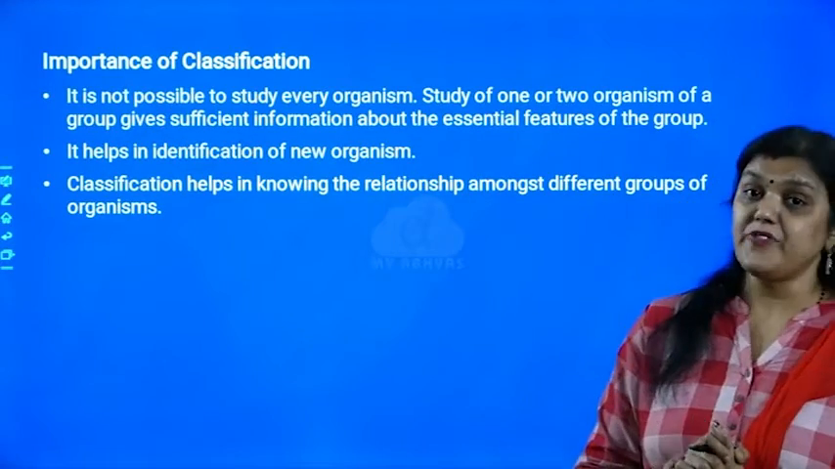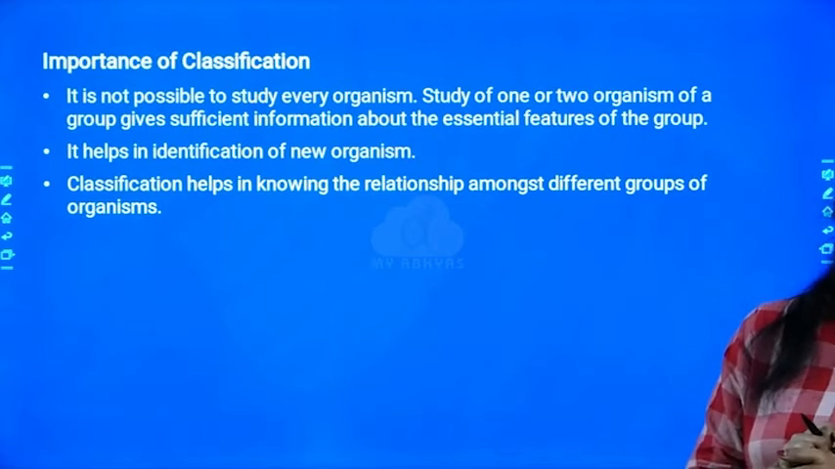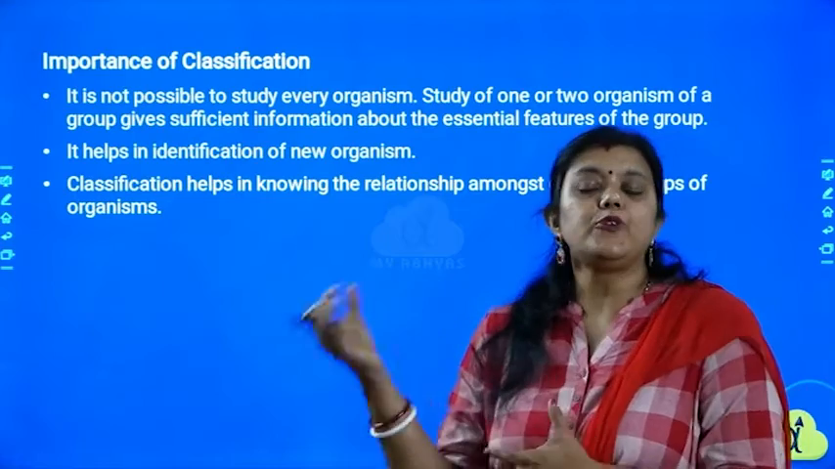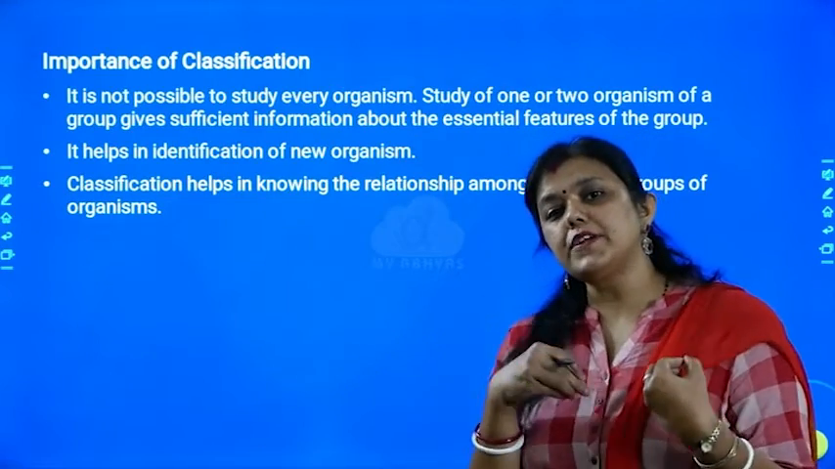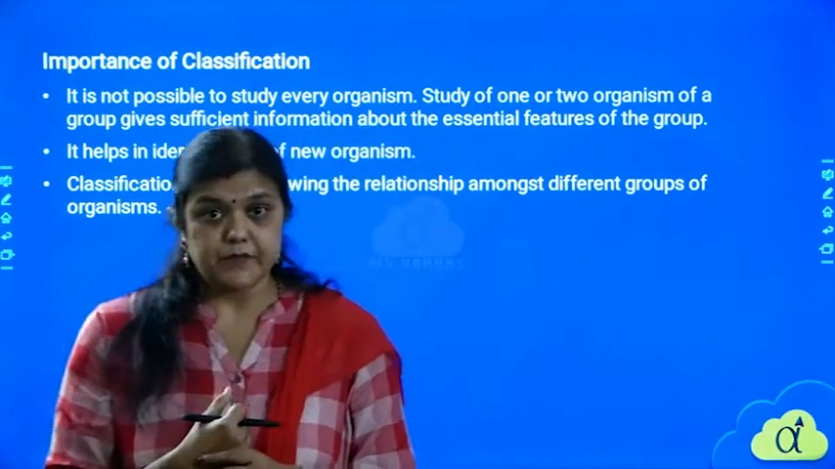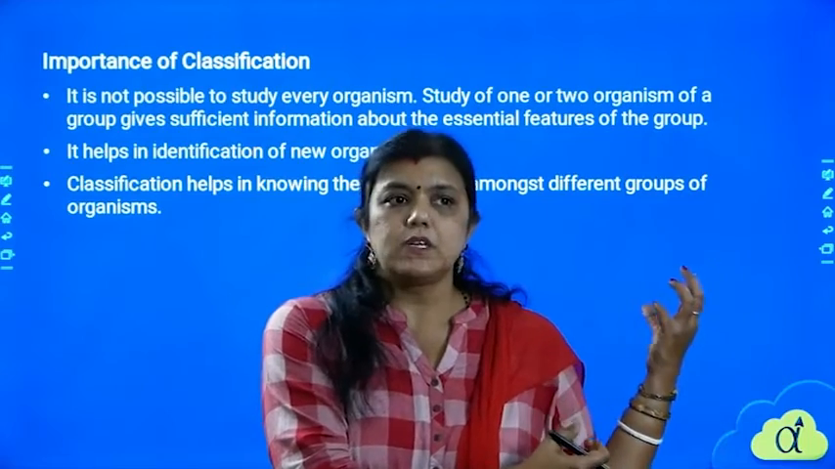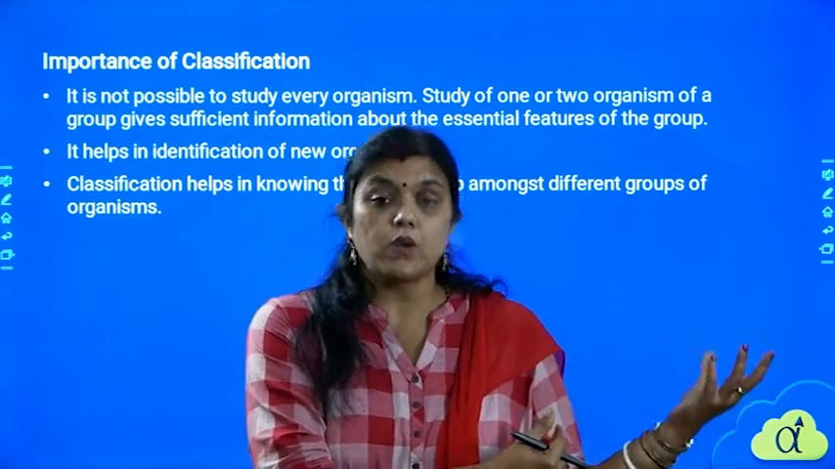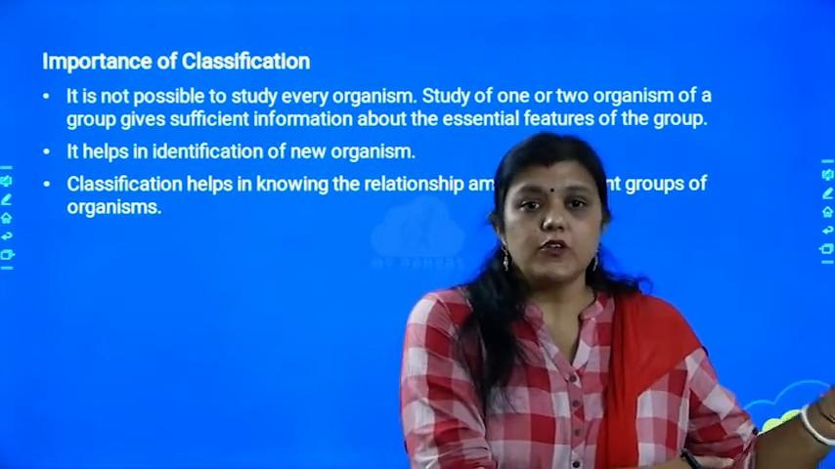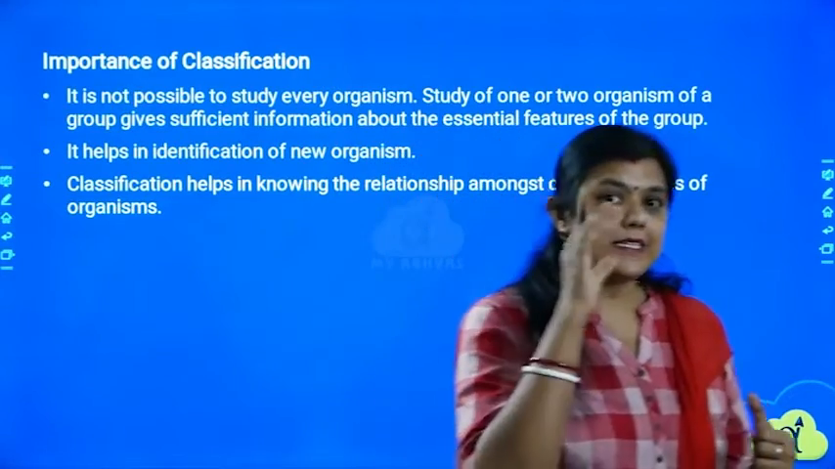Classification also helps in knowing the relationship amongst different groups of organisms. It helps us to know how we are related to each other, or whether there is any evolutionary relationship between one organism and another. We say that humans are primates. Our ancestors were apes, or the monkeys, chimpanzees, gorillas and orangutans. All these organisms were ancestors of us. From them, humans slowly evolved. You will be studying evolution in 12th standard, and at that time we'll come to know about this in detail, in depth.